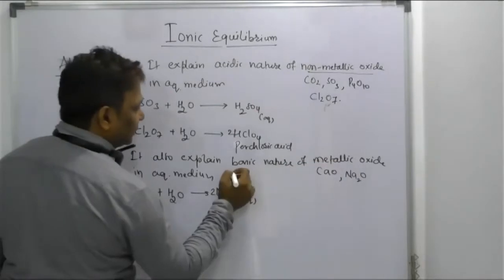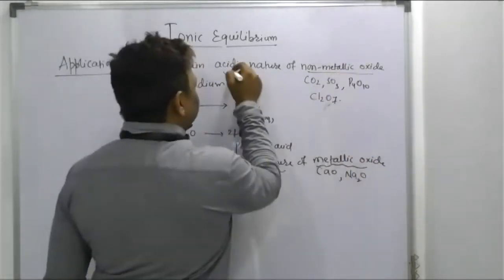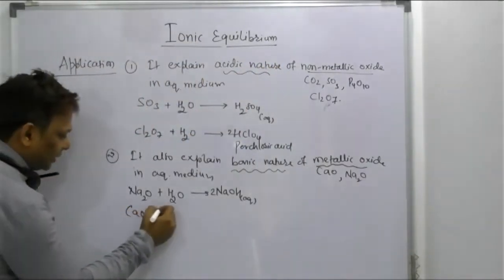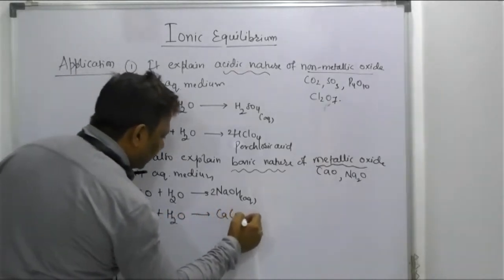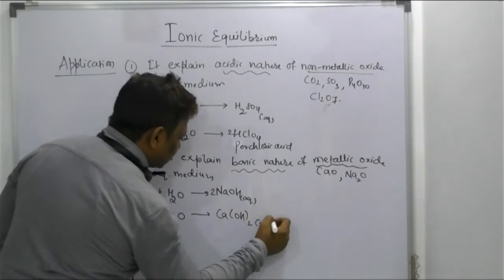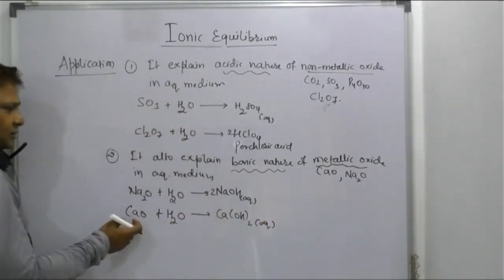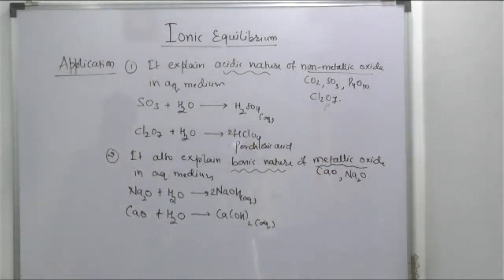So metallic oxide is what? Basic in nature. But a non-metallic oxide is what? Acidic in nature. One more: calcium oxide on dissolving in water has a tendency to provide a species in aqueous medium which also provides OH minus ion. Basic, obtained from metallic oxide. So metallic oxides are basic in nature. Right, beta? Please take a screenshot of this one also.